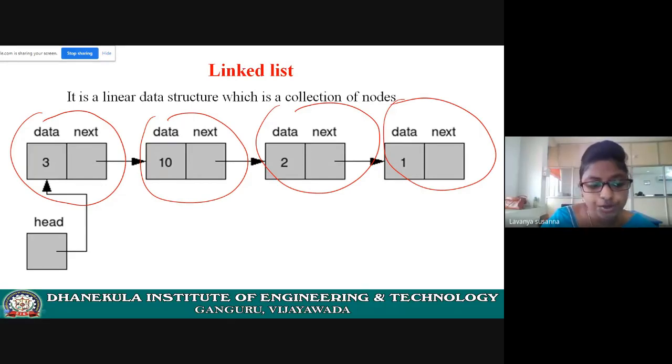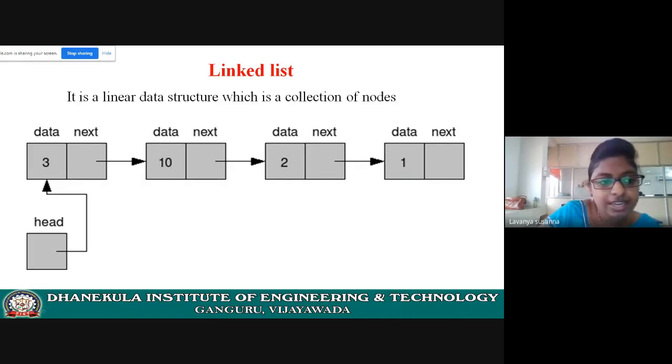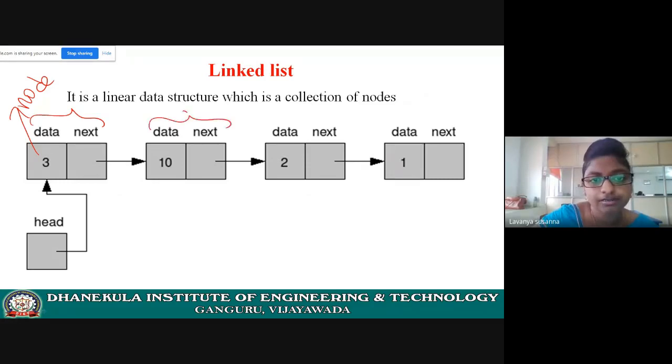Each node contains two fields. This is a node, and this is a node, and this is a node, and this is a node. So linked list is nothing but a collection of nodes. It is a linear data structure where elements are arranged in linear fashion. Now see here, each node contains two fields.